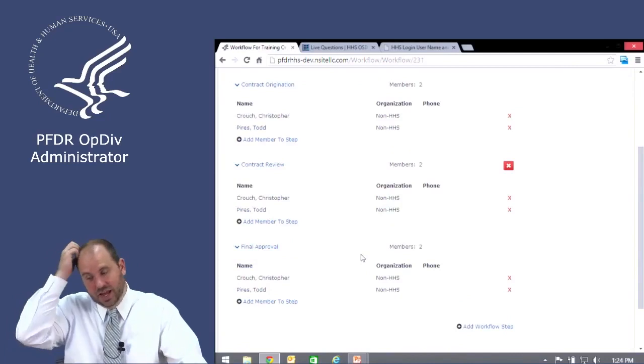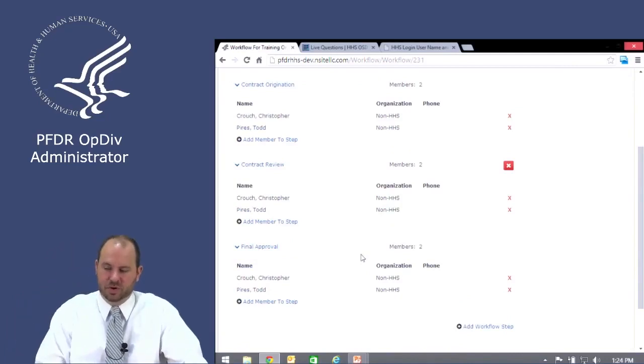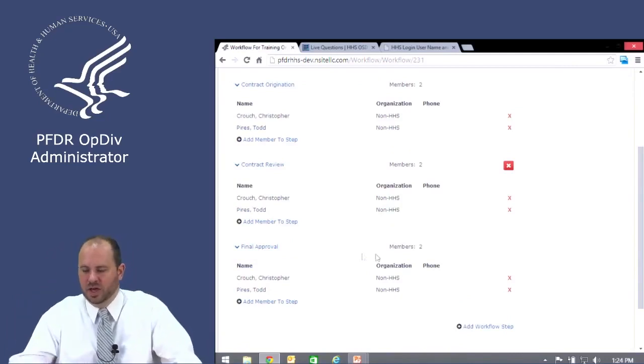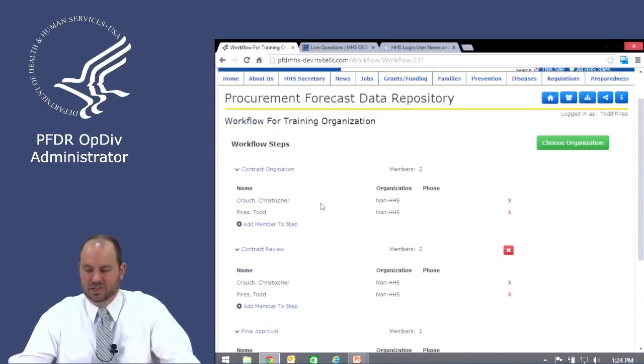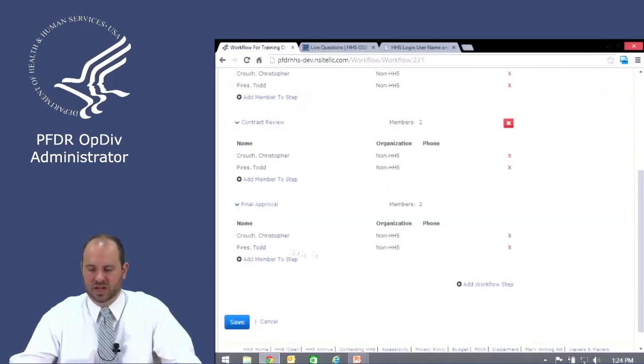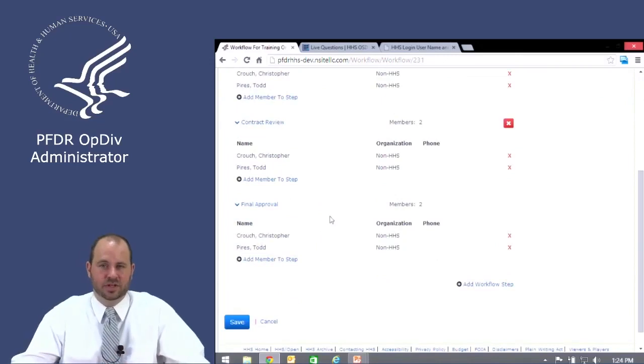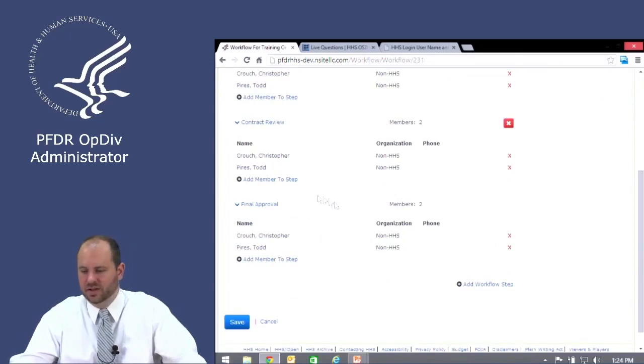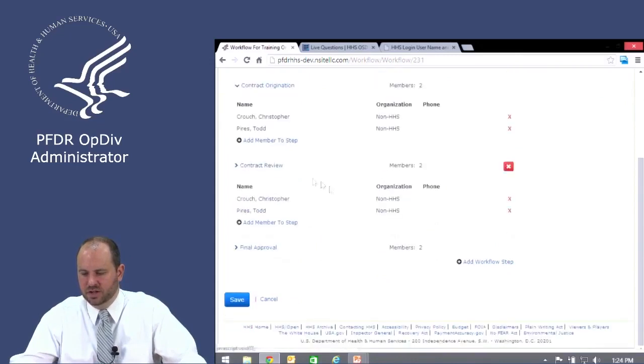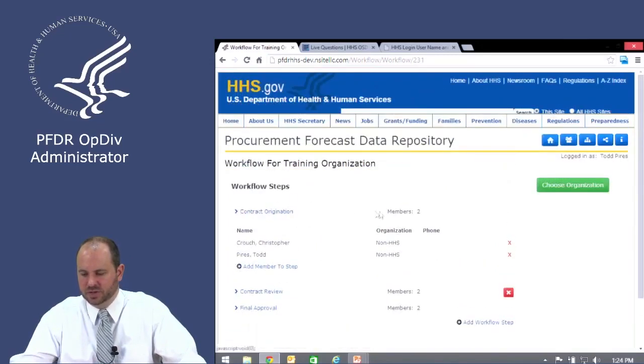And you can actually put the same person in more than one step. So if you wanted somebody that's in the group to be in the final approval group, you can absolutely do that. The system will allow you to do that. So there's all of our steps for contract review and contract origination.